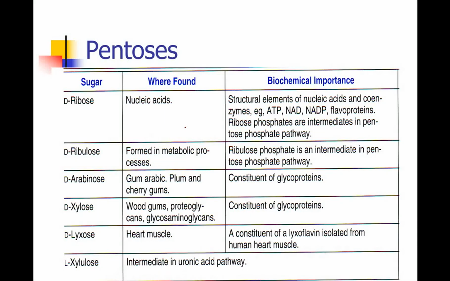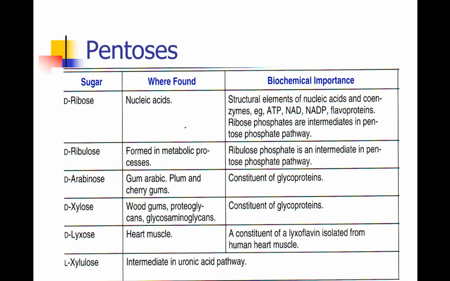These are the important pentose sugars and their biochemical importance. The pentose sugars consist of 5 carbon atoms and these are monosaccharides. So D-ribose is an example of a monosaccharide which is present in the nucleic acids, DNA and RNA. DNA is deoxyribonucleic acid. RNA is ribonucleic acid. DNA consists of deoxyribose sugar and RNA consists of D-ribose sugar. So the sugar D-ribose is present in the nucleic acids. So this is a pentose, this is a monosaccharide.